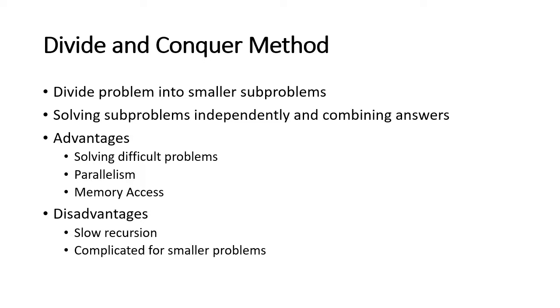Now what are the disadvantages of this method? The first one is slow recursion. It means, suppose you call the function f1 and after some time the f1 function calls f2. In that case, I have to store all the intermediate results of f1 and after that I can switch to f2. So this happens in the divide and conquer method. Now the second disadvantage is I cannot use this method or technique for smaller problems.